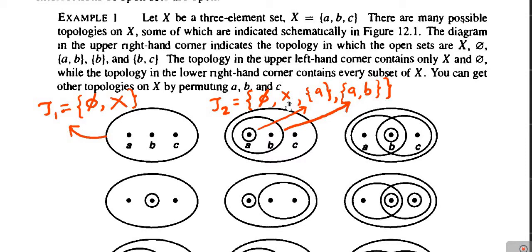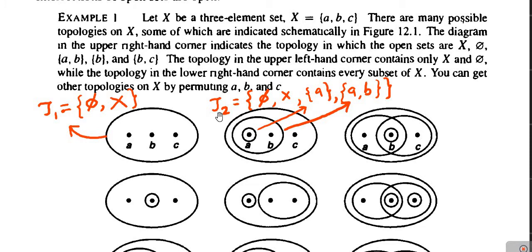Next, union of X with any set is X itself, which is present here, as the union of X and singleton A is X, and union of X with the 2-point set A, B is X. Similarly, the union of A with A, B is A, B, which is already present here.